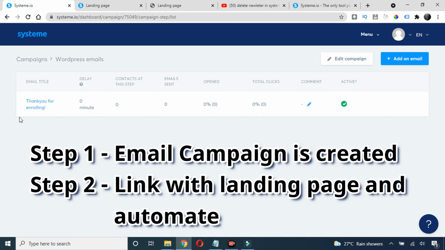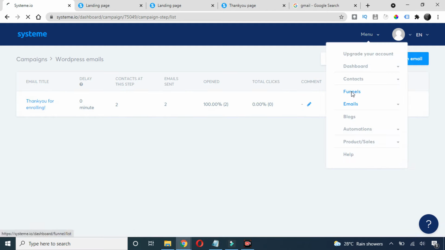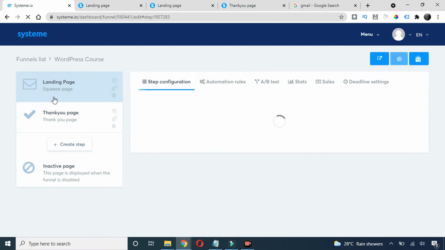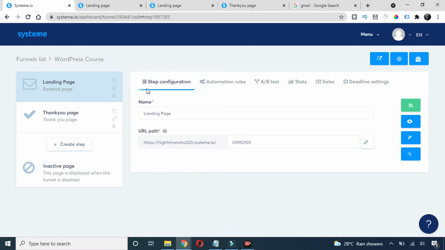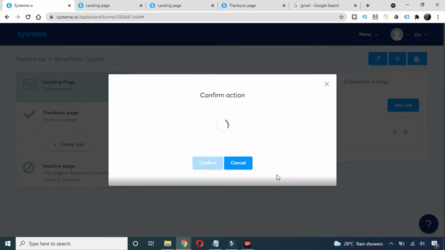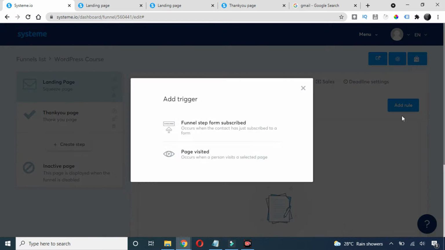Now we need to automate it and link it with our landing page. So how to do that? Alright, so now let's go back to our funnel and link this email with that. Just go to this menu, go to this funnel, and click on this WordPress course, and then click on this automation rules here. And I've already done that, so I'll remove it and show you how to do that. So basically now you need to click on this add rule, and then click on this funnel step form subscribe.